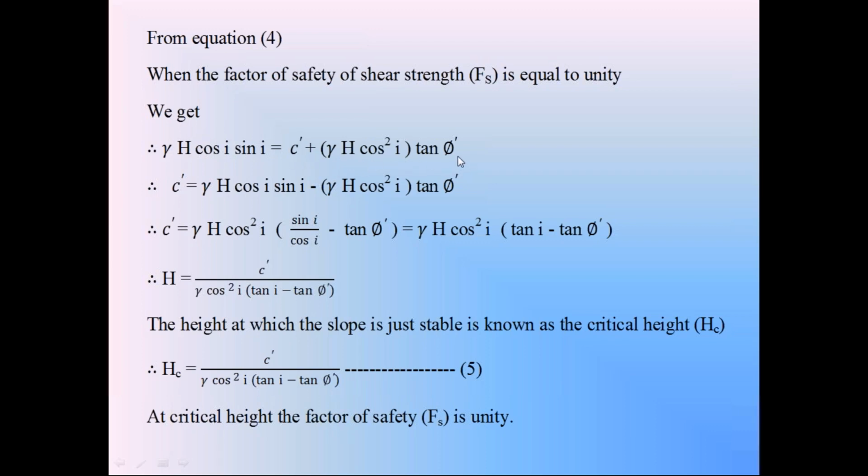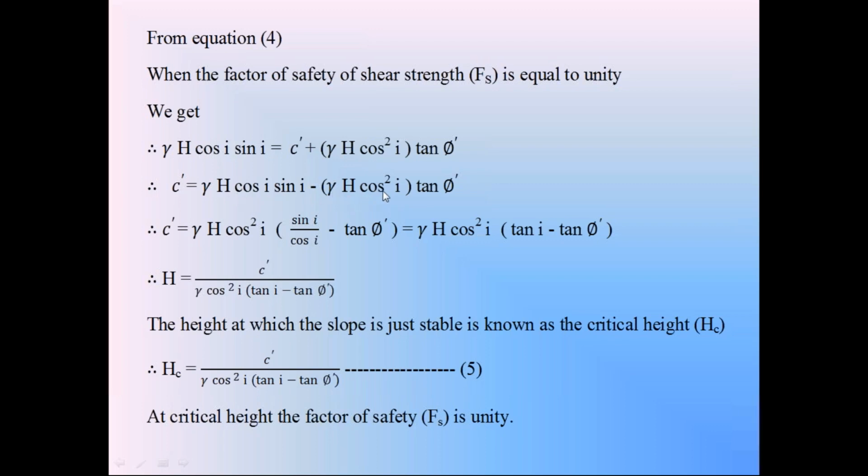This equation becomes c' is equal to gamma h cos i into sin i minus gamma h cos square i into tan phi'. So just to modify this equation so that all these gamma h terms are on one side, from this right hand side, take this gamma h cos square i as common, whereas in the first term we have only cos i.